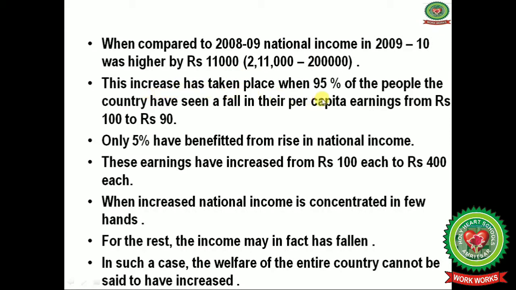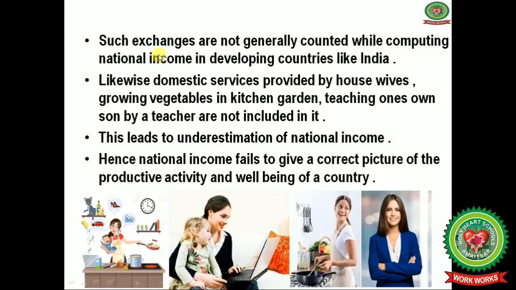So this increase has taken place when 95% of the people of the country have seen a fall in their per capita earnings from rupees 100 to rupees 90. Only 5% have benefited from rising national income. So their earnings have increased from rupees 100 each to rupees 400 each. So when increased national income is concentrated in few hands, and for the rest the income may in fact have fallen, in such a case the welfare of the entire economy cannot be said to have increased.